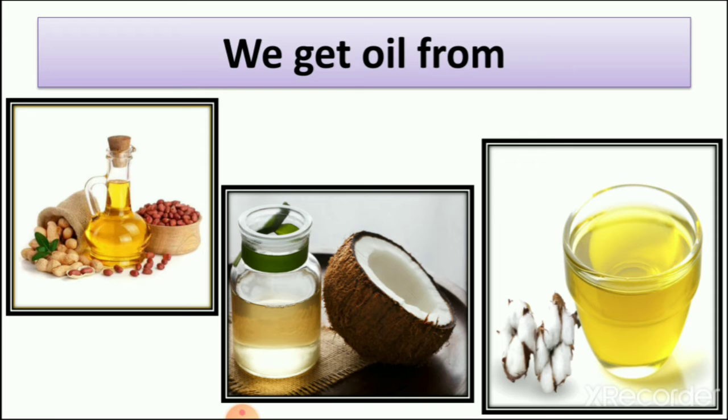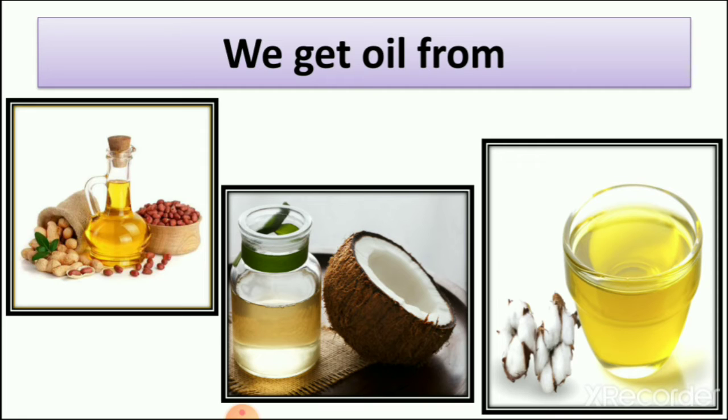Food we get from plants is also oil, which we get from groundnuts, coconut and cotton seeds. So many other oils we also get from plants, like almond oil, walnut oil, then olive oil. These all we get from plants.